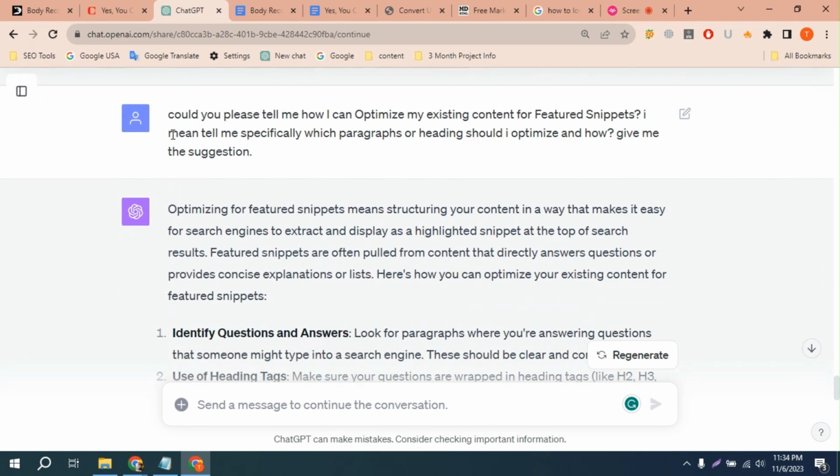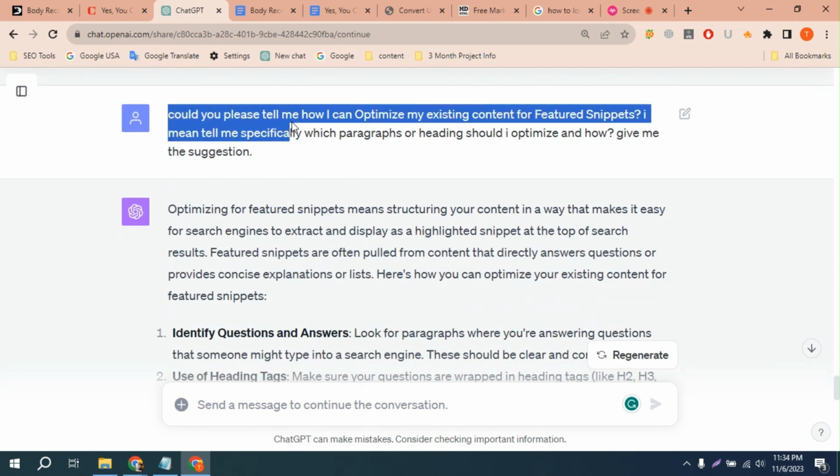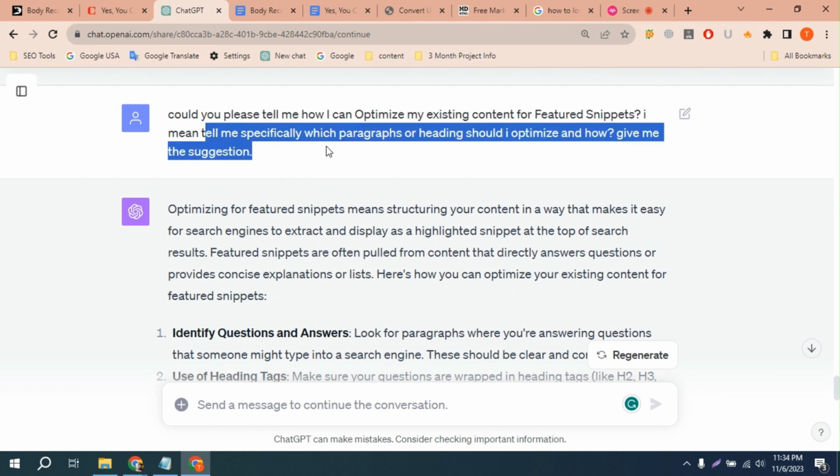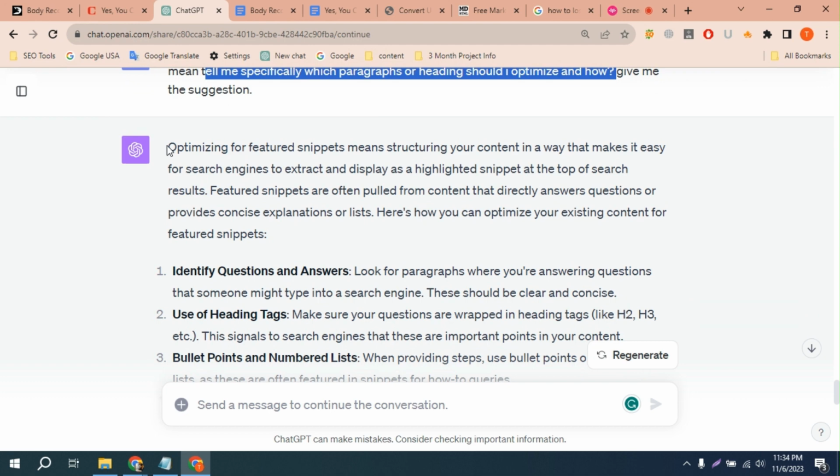And then what I said, I said, could you please tell me how I can optimize my existing content for featured snippets? I mean, tell me specifically which paragraphs or headings I should optimize and how. Give me the suggestions. This is very interesting, guys. I'll share the chat with you. You can check out this chat, and that's it.